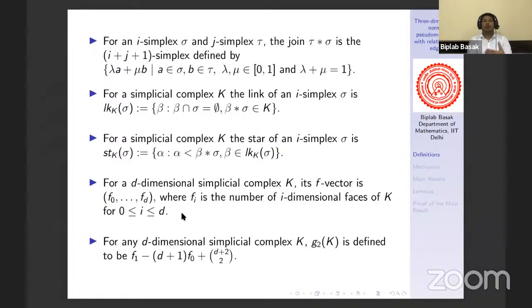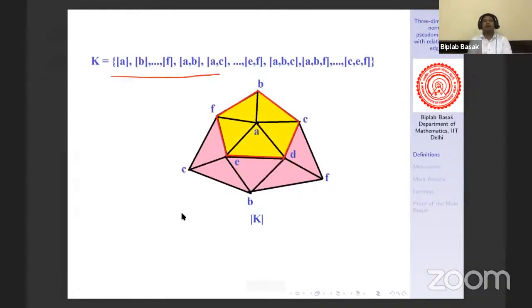Now we have two important concepts, important combinatorial invariants. One is the F vector, another one is the G vector. So what is the F vector? The F vector is a d plus 1 tuple f0, f1, up to fd, where fi is the number of i dimensional faces of K. That means f0 is the number of vertices, f1 is the number of edges, f2 is the number of triangles, and so on. So if we look at the previous example, we have 6 vertices. So here the F vector is a 3 tuple: 6, 15, 10. So this is called the F vector.